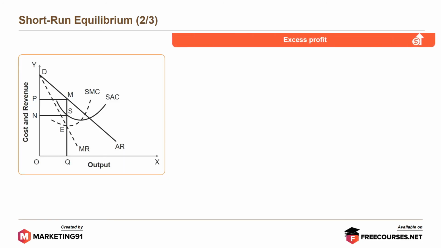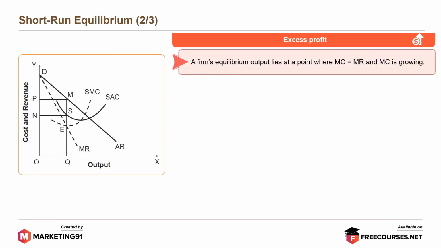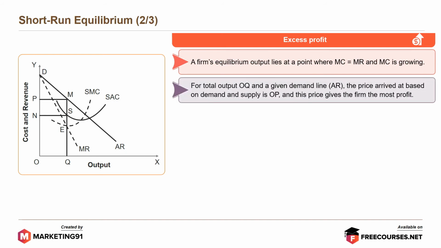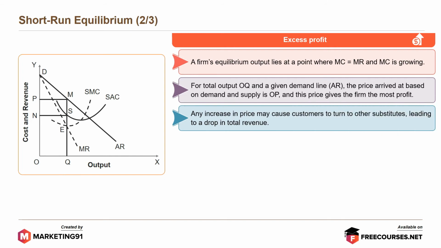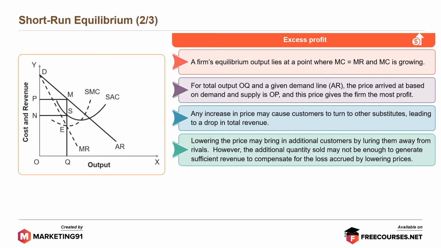In the case of excess profit, a firm's equilibrium output lies at a point where MC is equal to MR and MC is rising. For total output OQ and a demand line AR, the price arrived at based on demand and supply is OP, and the price gives the firm the most profit. Any increase in price may cause customers to turn to other substitutes, leading to a drop in total revenue. Lowering the price may bring in additional customers by luring them away from rivals. However, the additional quantity sold may not be enough to generate sufficient revenue to compensate for the loss incurred by lowering prices.